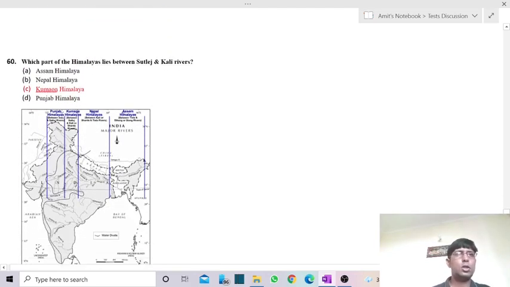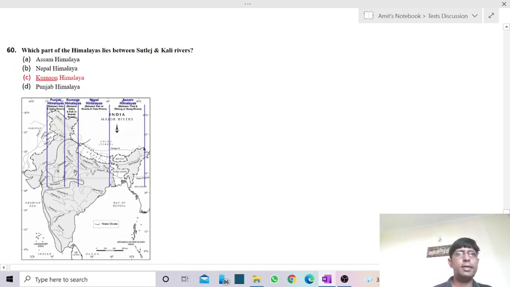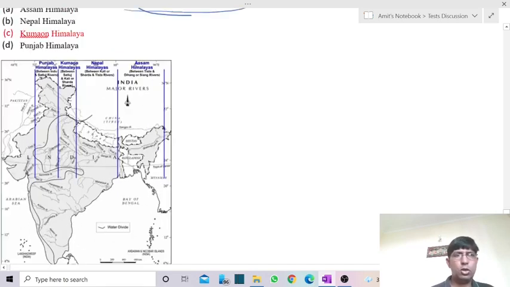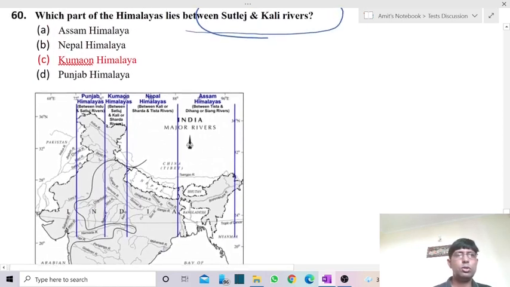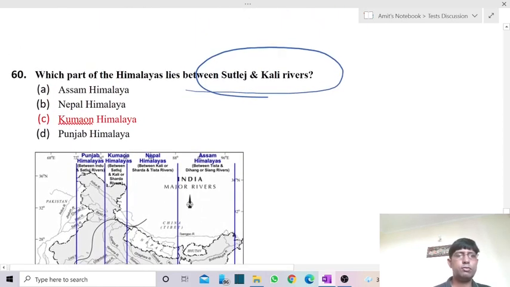Then comes, which part of Himalaya lies between Satluj and Kali? Okay, so we're having longitudinal division also. On the basis of rivers, we have divided the northern mountains of India into 4 groups.